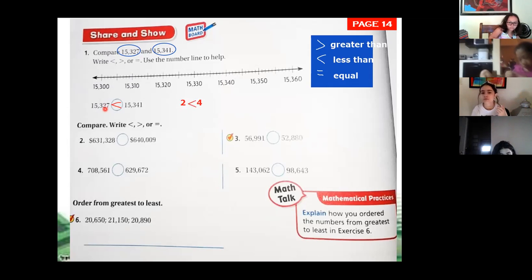So it means that since number 2 is less than number 4, this amount is going to be less. Also, you can see here in your number line that this number is going to be located right here. 327 is going to be here, and 341 is going to be here.